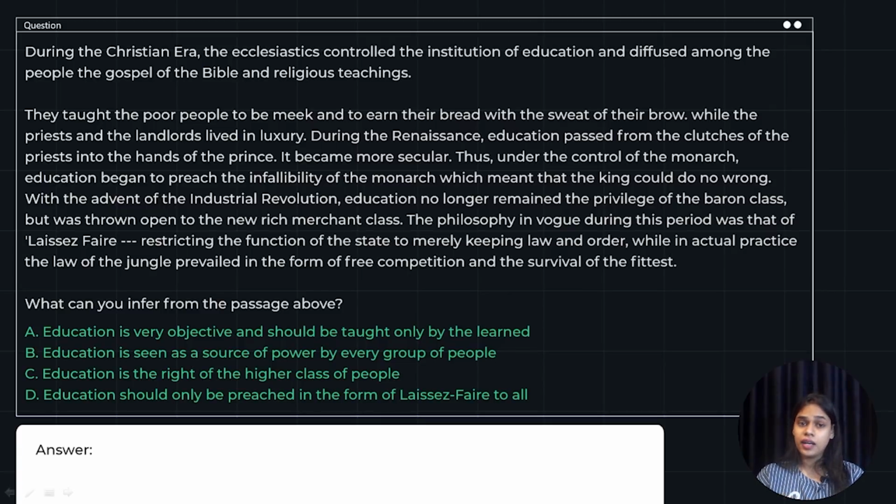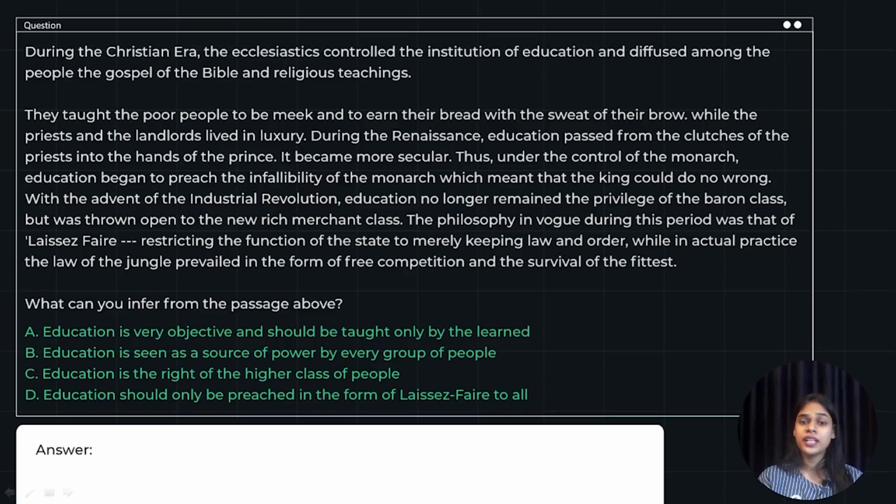During the Christian era, the ecclesiastic controlled the institution of education and diffused among the people the gospel of the Bible and religious teachings. They taught the poor people to be meek and to earn their bread with the sweat of their brow, while the priests and the landlords lived in luxury. During the Renaissance, education passed from the clutches of the priests into the hands of the prince. It became more secular. Thus, under the control of the monarch, education began to preach the infallibility of the monarch, which meant that the king could do no wrong.